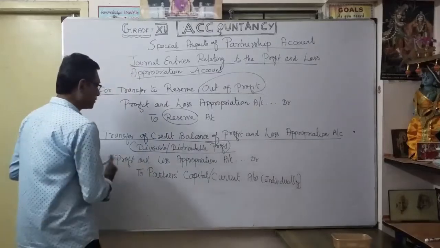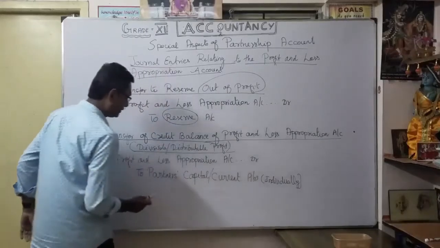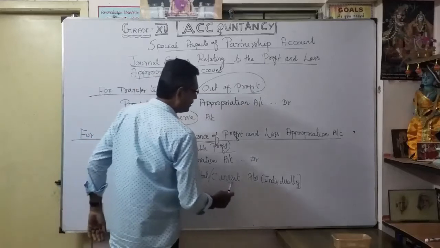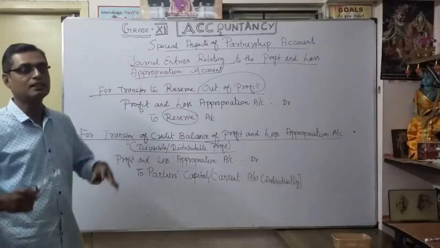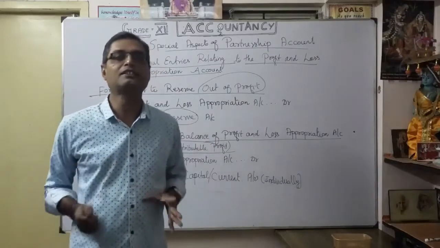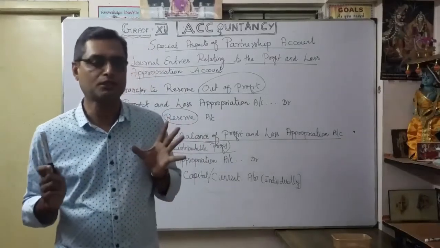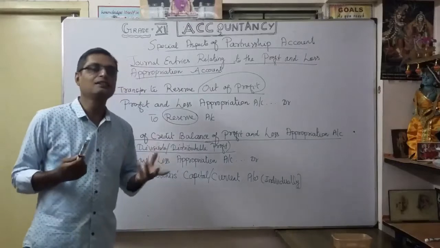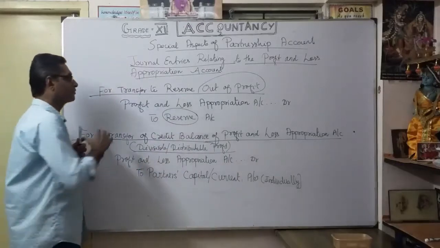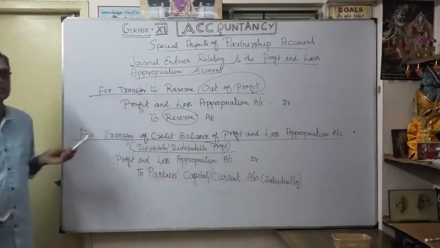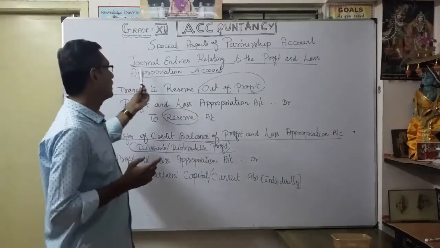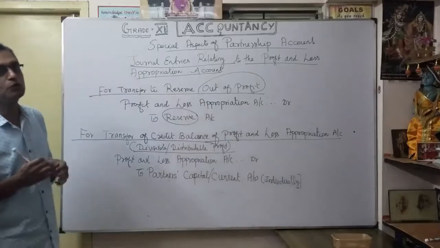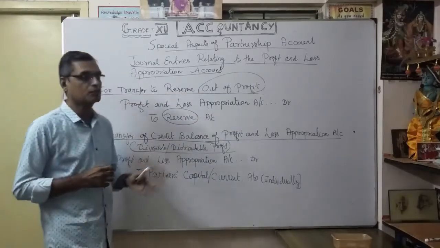That's what profit and loss appropriation account does: it allocates profit to partners' capital or current accounts individually. For every journal entry you should write a narration. Narration is very important, because without narration a journal entry is never complete. Whatever the seven situations we discussed, keep in mind accordingly how the journal entries relating to the profit and loss appropriation account have to be passed.